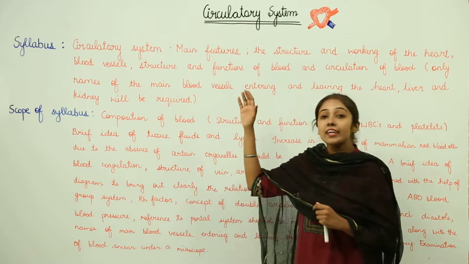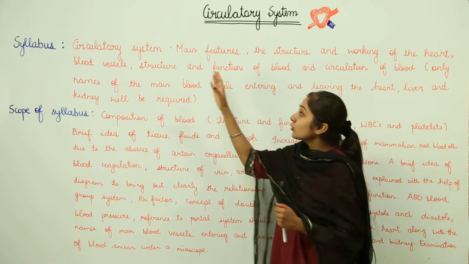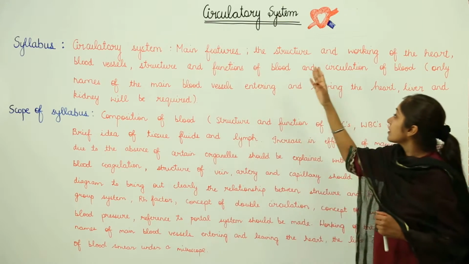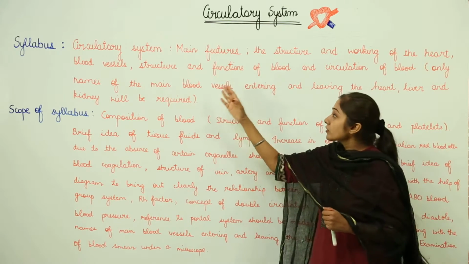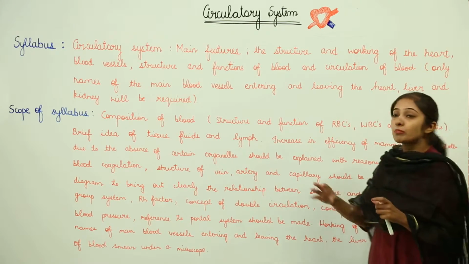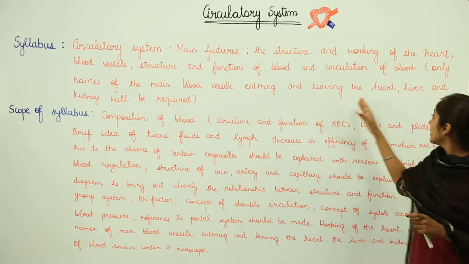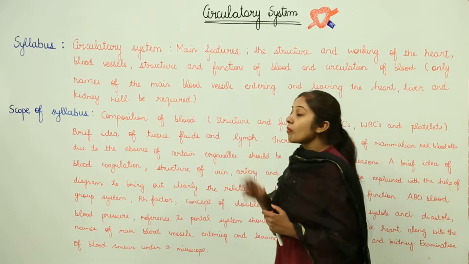Let's see what is there in your syllabus and what is the scope of the syllabus. We will be discussing the circulatory system, the main features of the structure and working of the heart, blood vessels, structure and functions of blood and circulation of blood. Only the names of the main blood vessels entering and leaving the heart, liver and the kidney will be required. So, what is the scope of the syllabus?